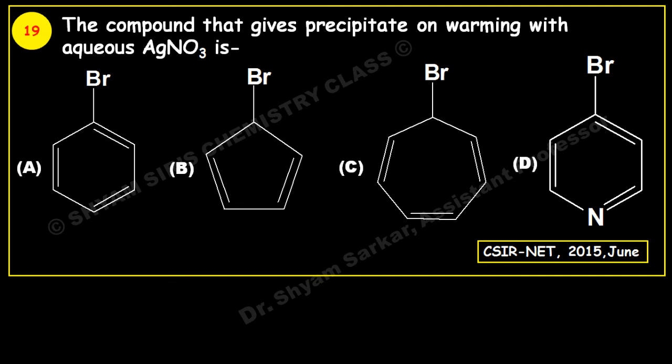Let us see the next question. If you see this question, this is somewhat different from the traditional aromaticity question. Here 4 species are given and they have asked which of the following compound gives precipitate on warming with silver nitrate aqueous solution. So this also can be explained on the basis of aromaticity, and let us see how we can explain this answer.